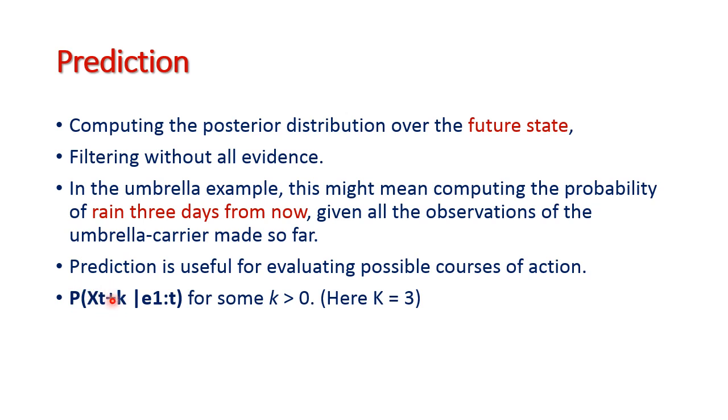Probability of X t plus k, where k means how many days from now, based on the evidence E1 to Et, that is E1, E2, etc. up to Et, for some k greater than 0. In our example, k is 3 days. So based on the 3 days evidence, we need to predict today's probability of raining. So this is called prediction of future state.